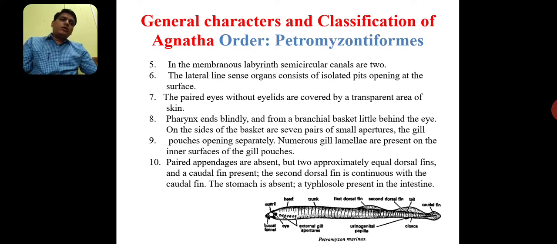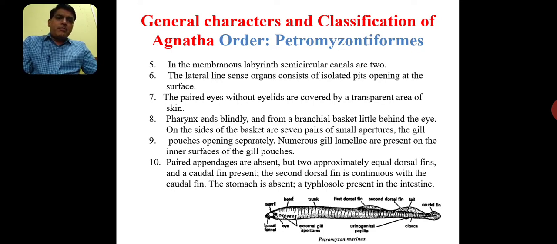In Petromyzontiformes, there are 7 pairs of gill slits, as shown in the diagram. 7 pairs of external gill slits are seen on either side of the head region, in the region of the pharynx, and these form the pharyngeal baskets. All the gill lamellae included in these pharyngeal gill slits perform the function of respiration.